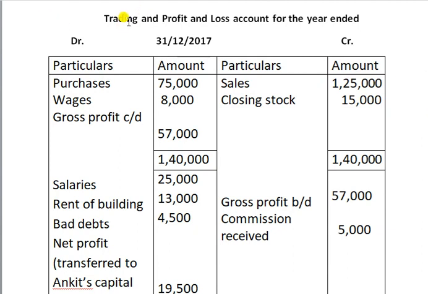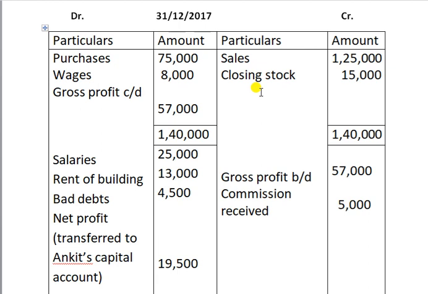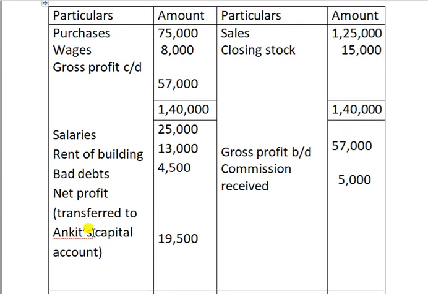Look at here. Here you can see trading and profit and loss account for the year ended 31st December 2017. This trading and profit and loss account is for which type of organization? Yeah, this is the sole proprietorship form of organization, because the entire profit is transferred to Angit's capital account. That means no other person is here to share this profit.